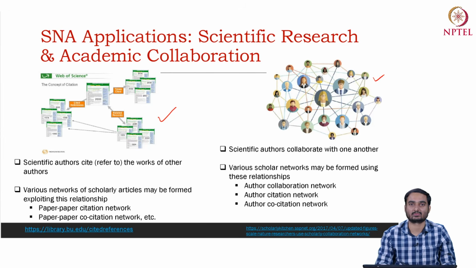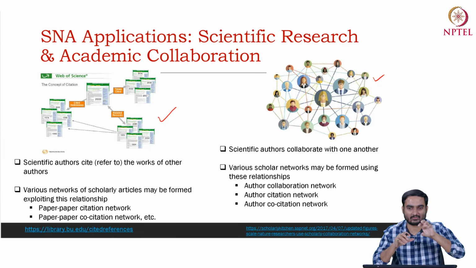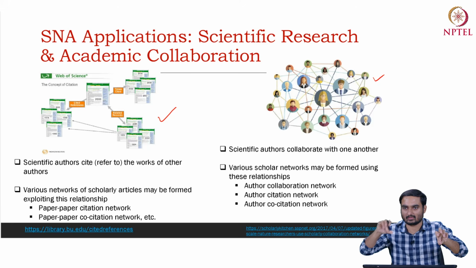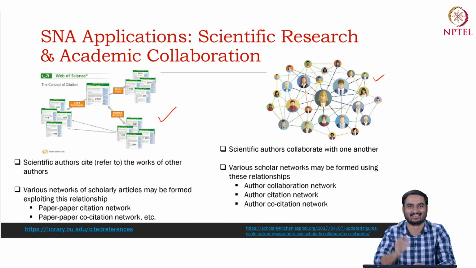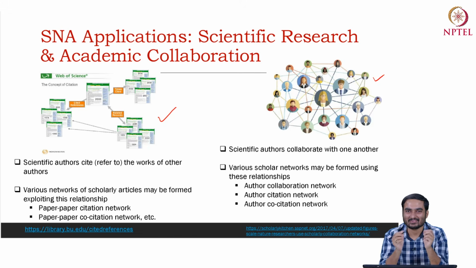Another network you can create out of this publication data set is something called a co-authorship network, where nodes are researchers, and two researchers are connected when they wrote a paper together, for example, or filed a patent together. This is also called a collaboration network, and you can see different communities. You can clearly see that a physics community and a computer science community do not often interact. But sometimes when they interact, they create magic. So a whole bunch of things can be possible if you model these scientific publication data sets through networks.